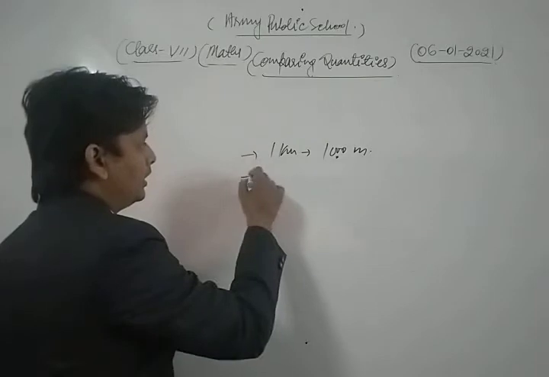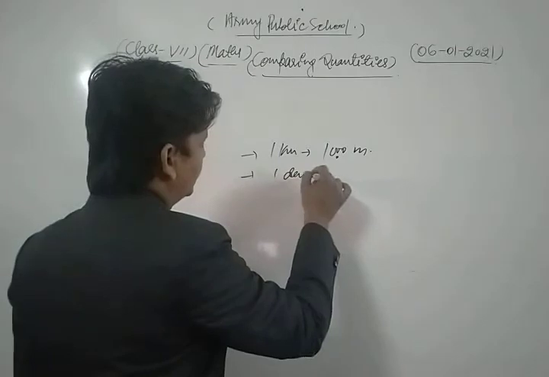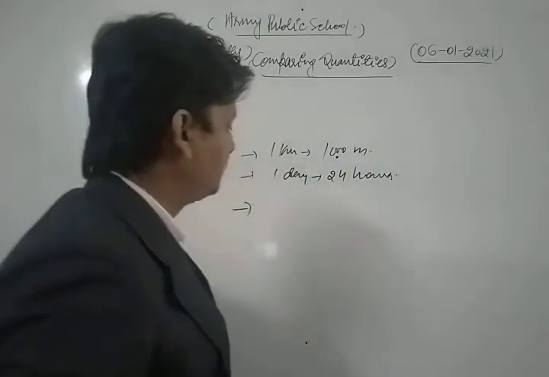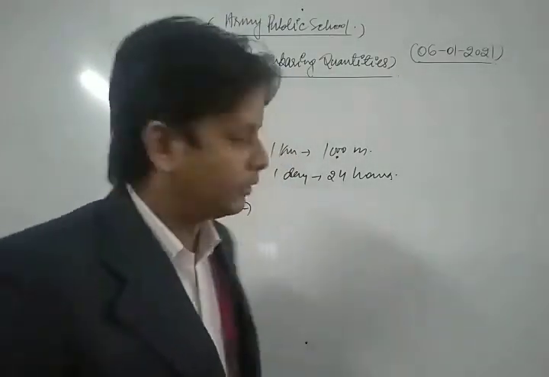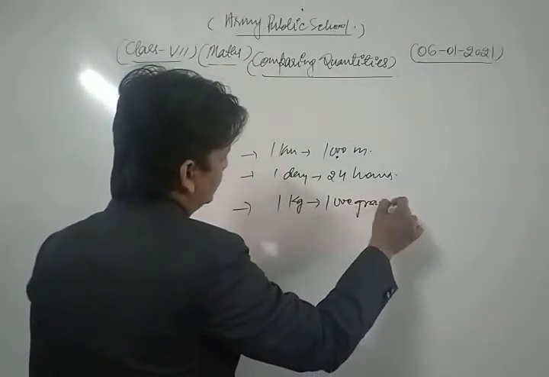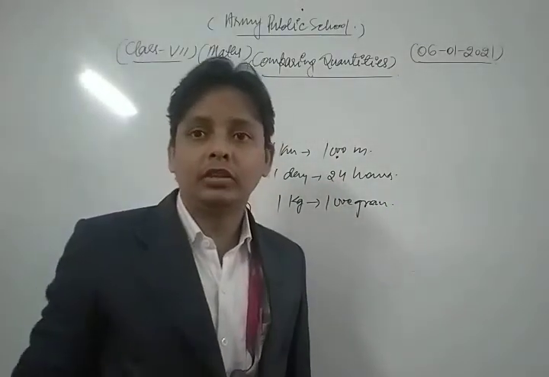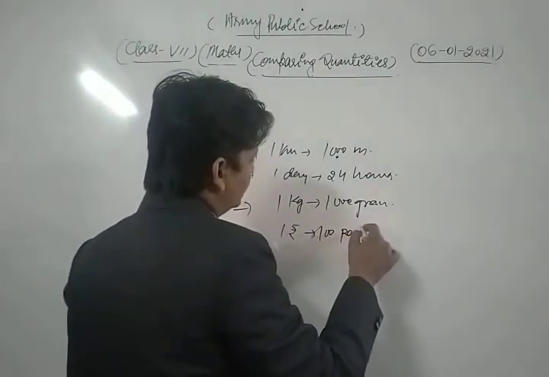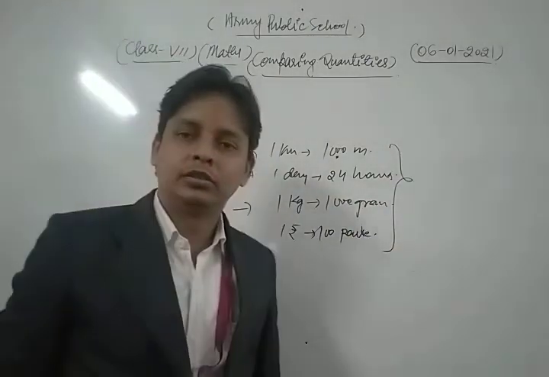Similarly, how many hours are in one day, dear friend? You know that in one day there are 24 hours. And you know that in 1 kilogram there are 1000 grams, and also how many paise are in 1 rupee. So dear friend, in 1 rupee there are 100 paise. So all the important things are clear to each and everyone.